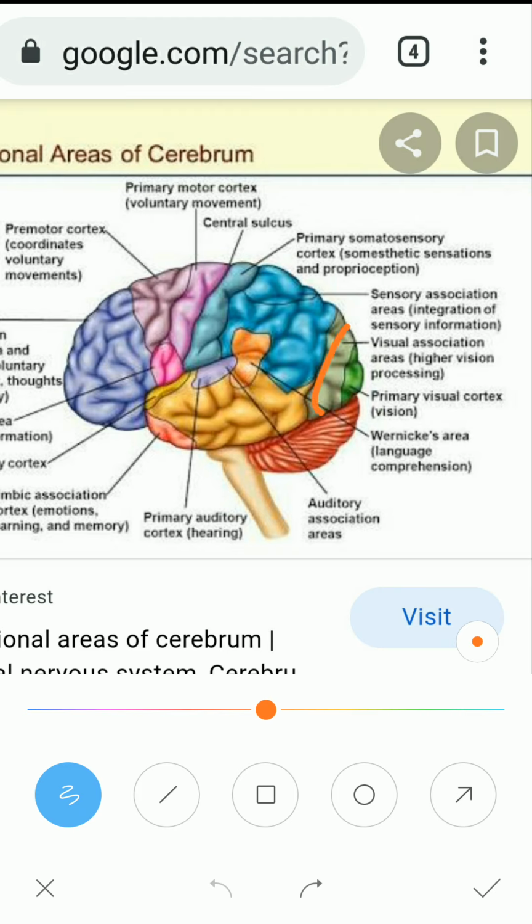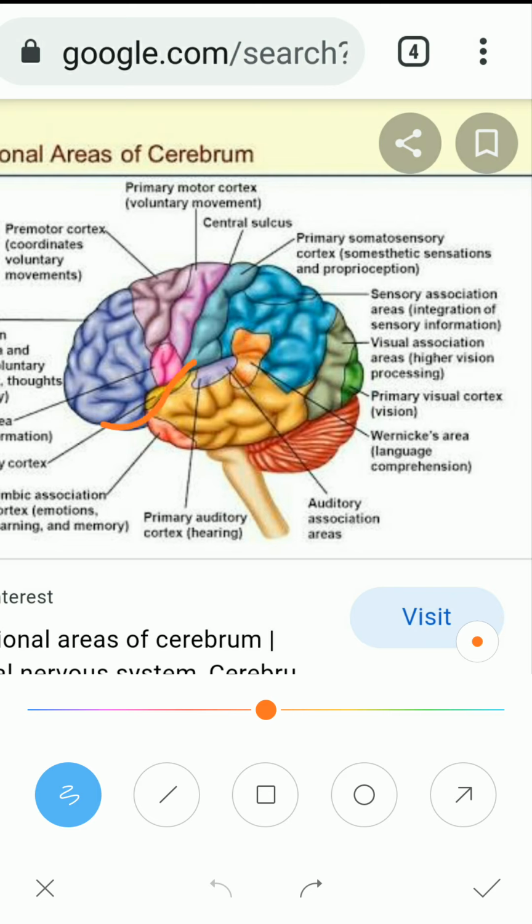Now come to the occipital lobe. The most important thing in the occipital lobe is the visual area. The last end part is called the primary visual cortex, which controls your vision. Next to that are association areas, which process the visual impulses coming from your eye. If by any accident the occipital lobe gets injured, then the person will lose vision, sight. The person may become blind.